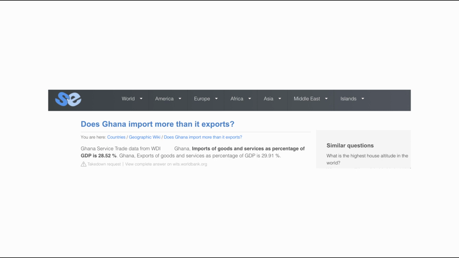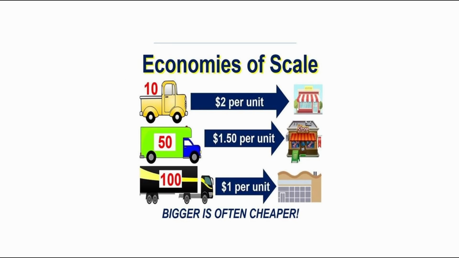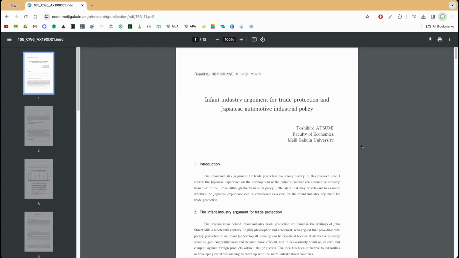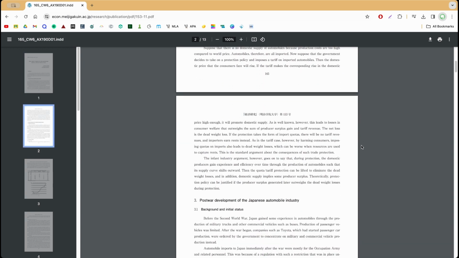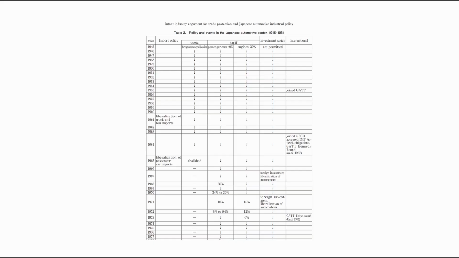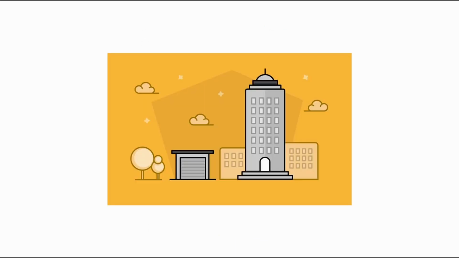Trade protectionism is also used to protect jobs and infant industries, which are industries that have just opened up and don't yet have access to economies of scale, as they are liable to competition from industries from abroad. An example of this in the real world is Japan's protection of their automotive industry in the 1970s, when the automotive industry was still in its infantile stage, as trade protectionism was used to protect their own car manufacturers from foreign competition. Next, countries advocate for protectionism because it reduces the possibility of dumping and unfair competition.